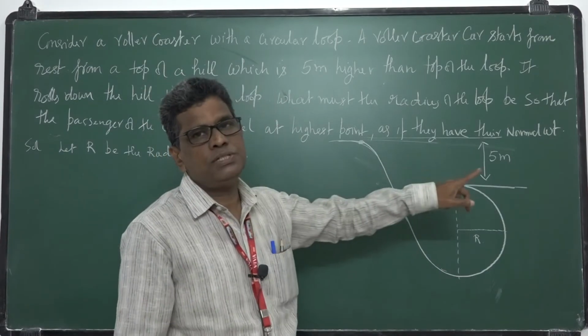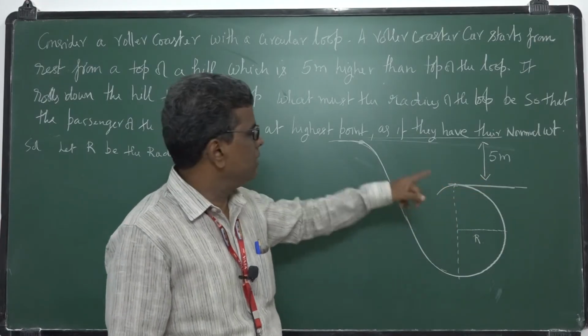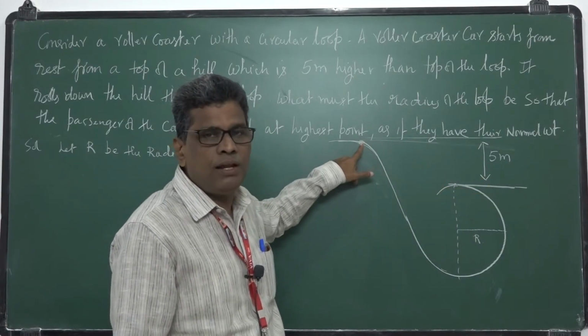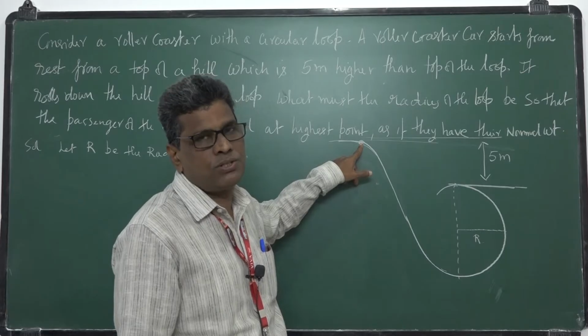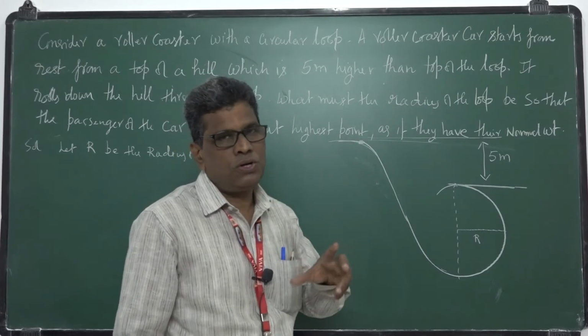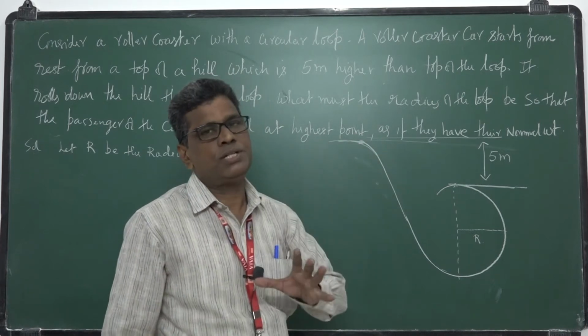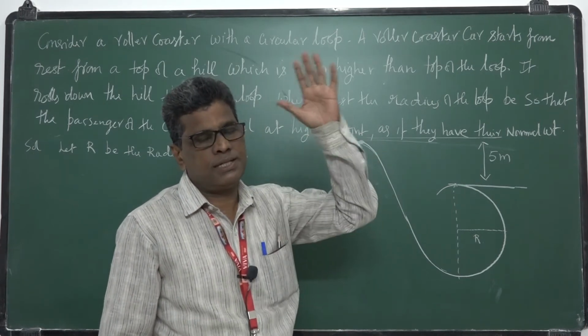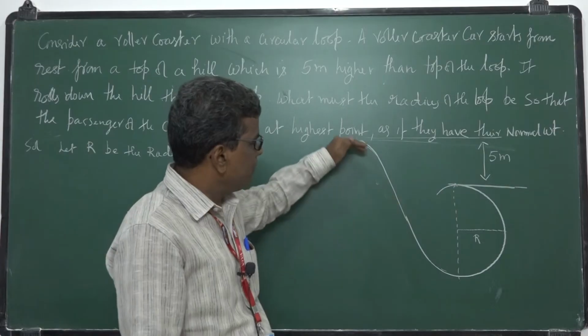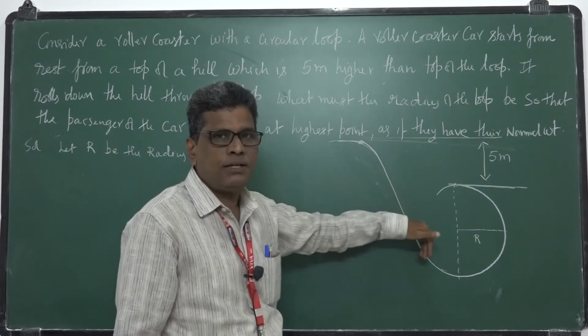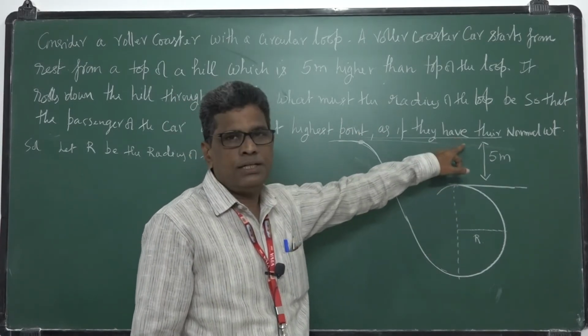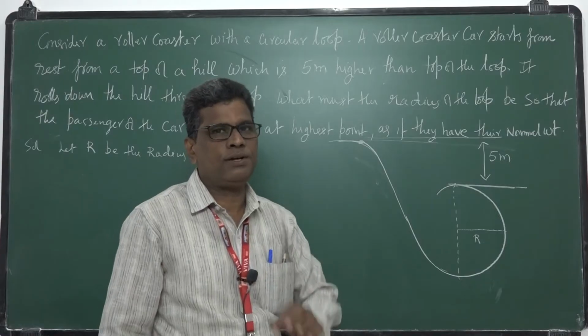Here which energy is converted into which energy? When it is at the top of the hill, the system, meaning the roller coaster including passengers, possesses potential energy when it is at a certain height, isn't it? When it drops a certain height, what happens to that potential energy? It decreases.